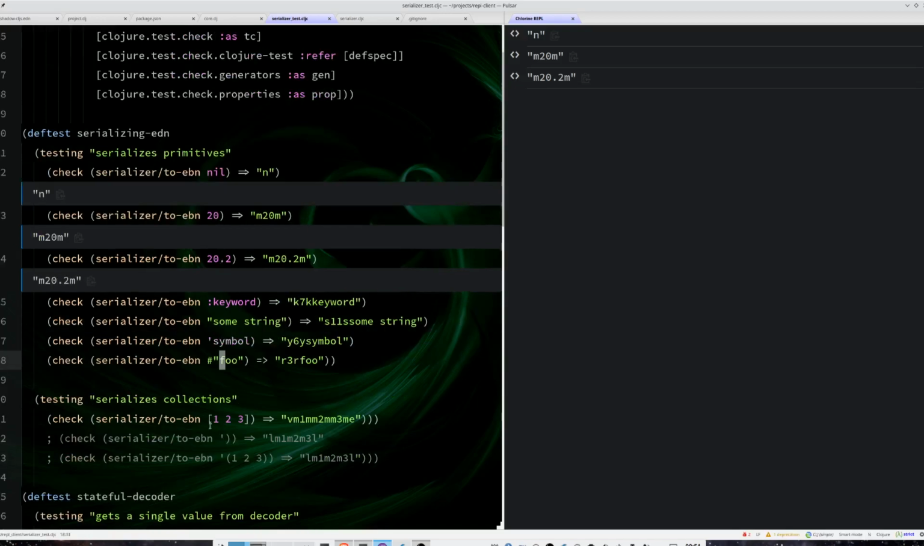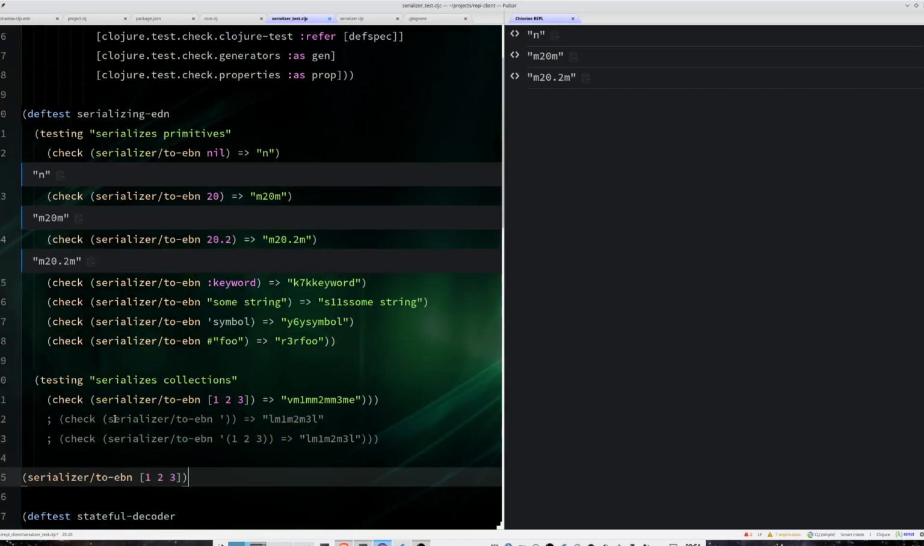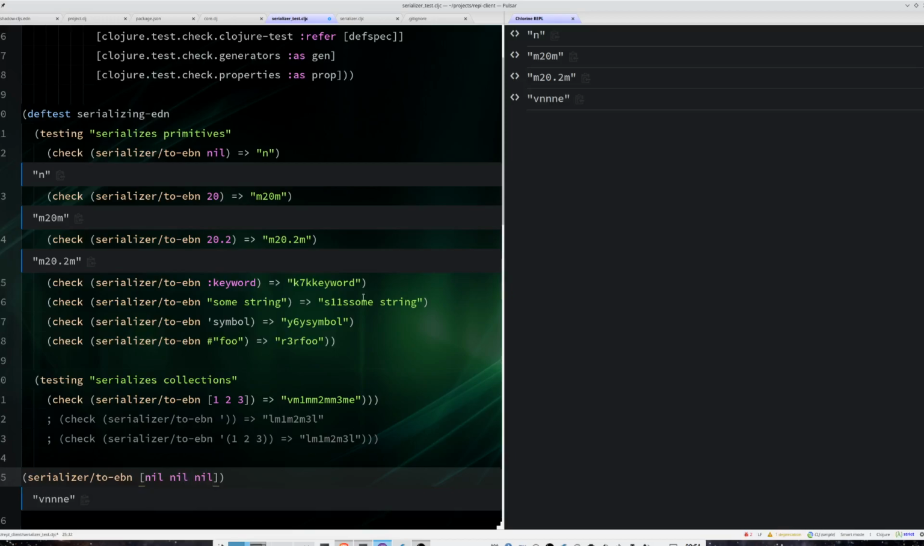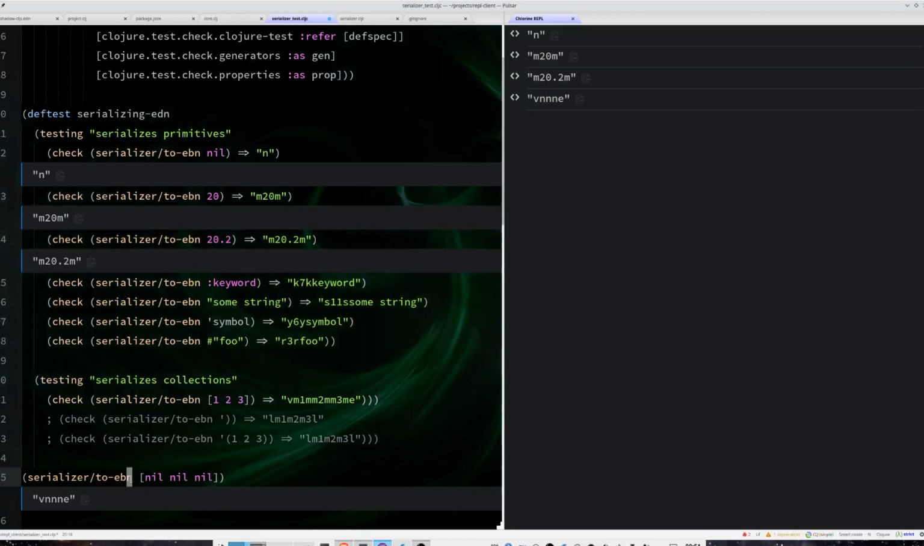And the interesting part is the collection. A collection basically is a beginning and an end. So it starts with V and ends with E. Let's suppose that I want to serialize 3 NIL elements. It's just V, that basically says that it's the start of the vector, 3 NILs, and then the E as the terminator. Okay, now I want to deserialize this.